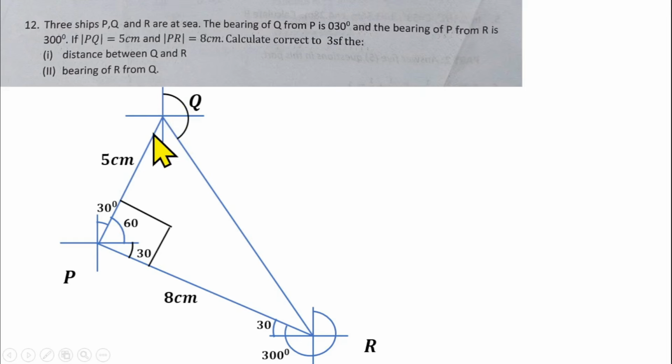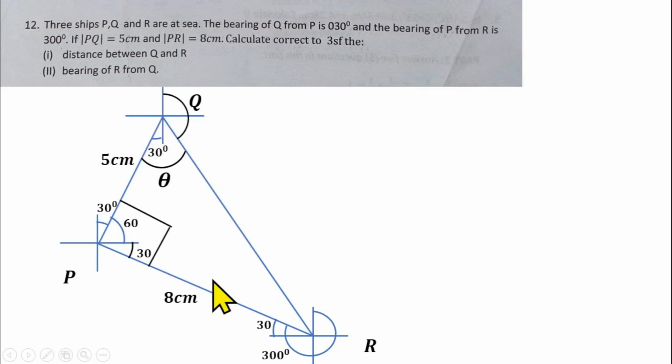So let's start now. How do we find the angle that is here? That should be 30 degrees. The angle here, 30 degrees, is alternate to this angle here. So that means the angle here will be 30 degrees. Then let's find the whole angle inside the triangle, which is the one here. We can call it theta. To find that angle theta, since we have a right angle triangle, we can use a trigonometric ratio.